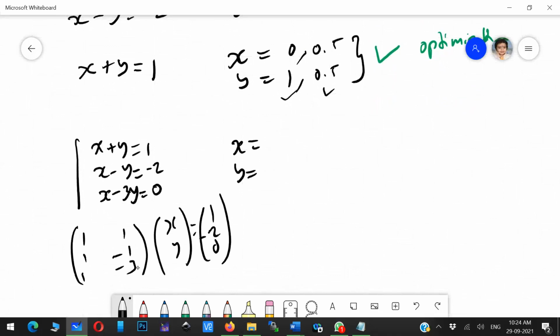What is the solution? x is equal to 2 and y is equal to minus 1. When you substitute these values in the third equation, 2 plus 3 is not 0, right? Then how can we do this problem?